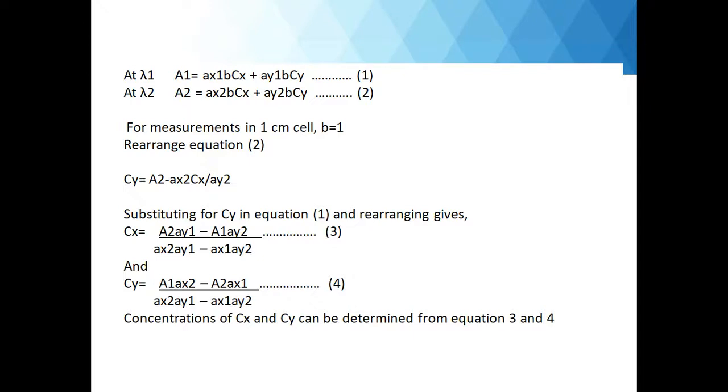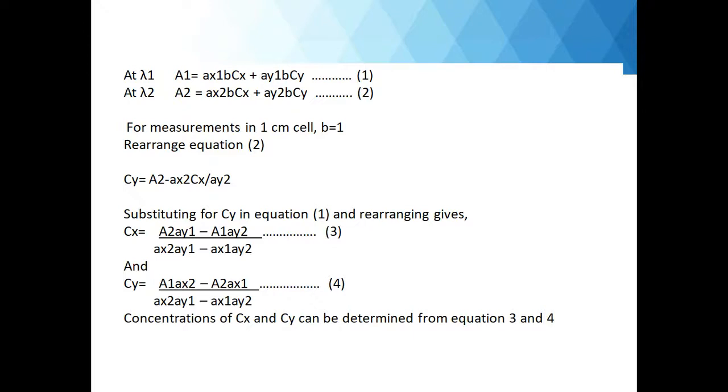So here you can see that B represents path length. The path length of the sample cell is generally 1 centimeter, so we can substitute B with 1. On rearranging equation 2, we get Cy, the concentration of the drug Y, the second drug, is equal to A2 minus AX2 into Cx, divided by AY2.